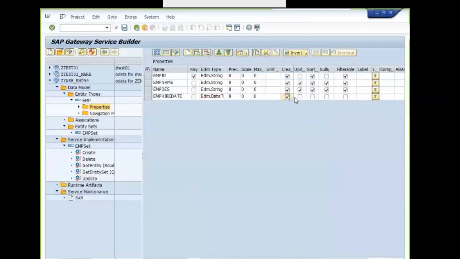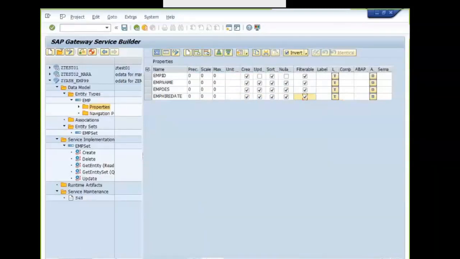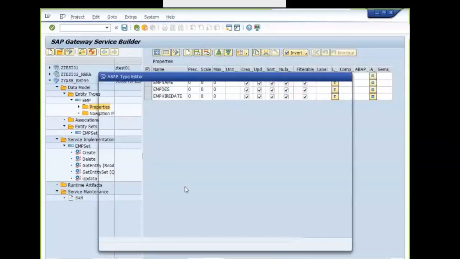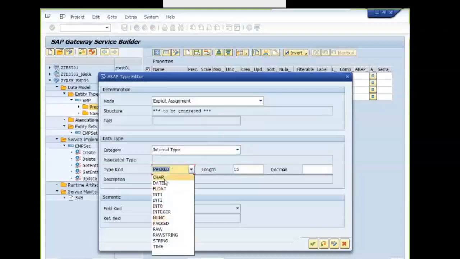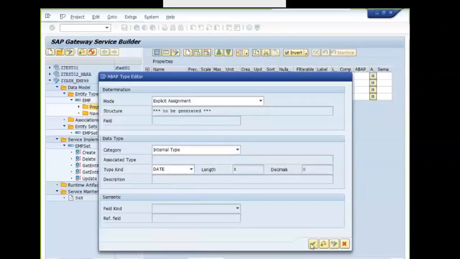I will force it to use the ABAP type. I'm forcing the field to use the ABAP type, so I'm using explicit assignment and the internal type with the date type.